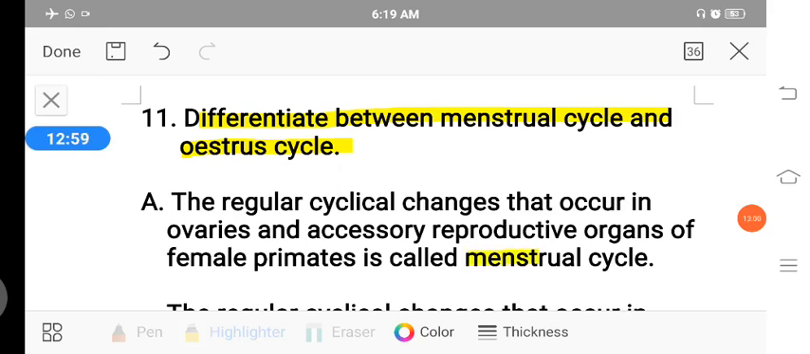First, the menstrual cycle means the regular cyclic changes that occur in the ovaries and accessory reproductive organs of female primates. The menstrual cycle occurs in primates. It is a regular cyclic change occurring in the ovaries and accessory reproductive organs of the female body.